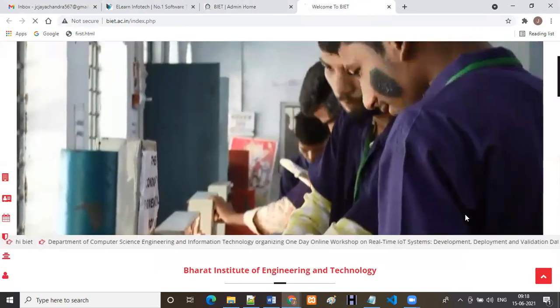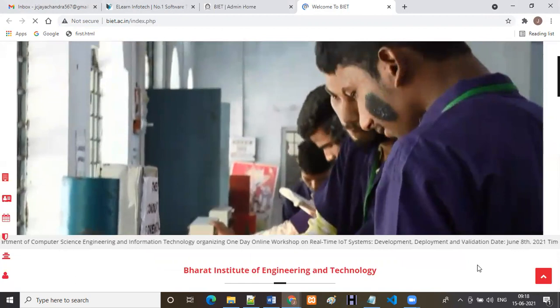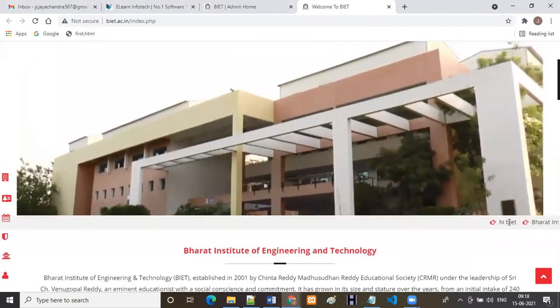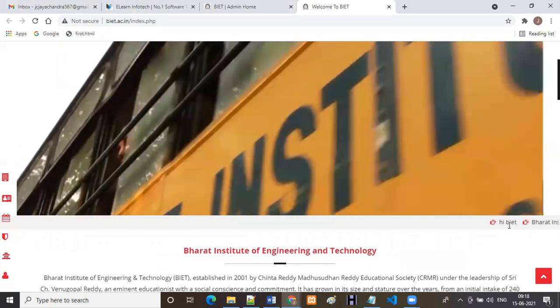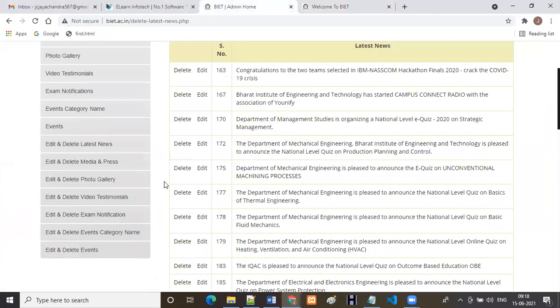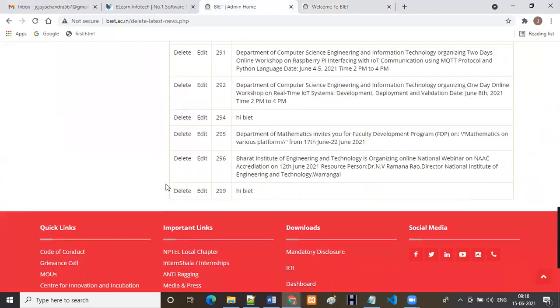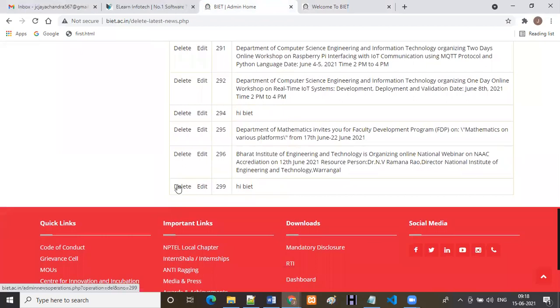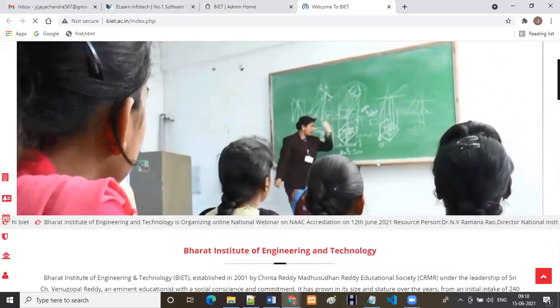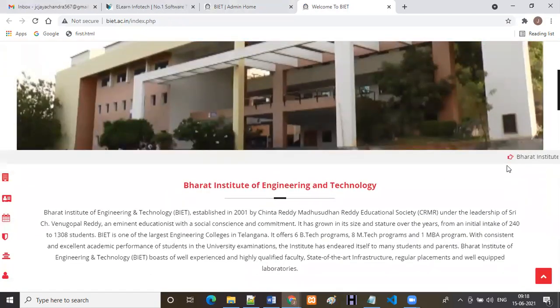So to open this website, just refresh it one more time. Now see, previously we didn't have Hi BAET. Now see, it has automatically reflected here. So this is about the dynamic. If you want to delete that news or if you want to edit that news also, directly you can go through the options here, and we have edit and delete. Now I want to delete this news, so just delete that one. After deleting, refresh again, and automatically that latest news is deleted here.